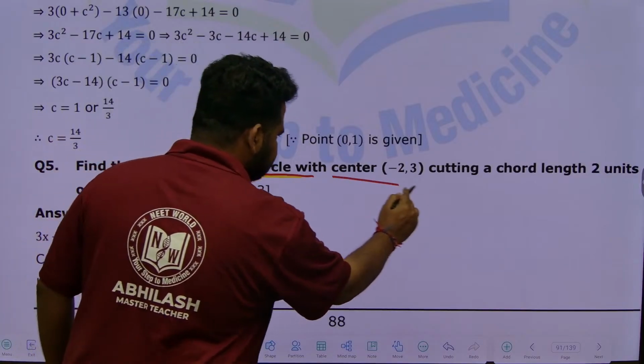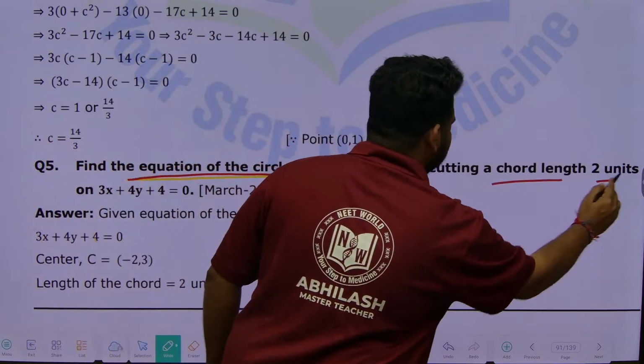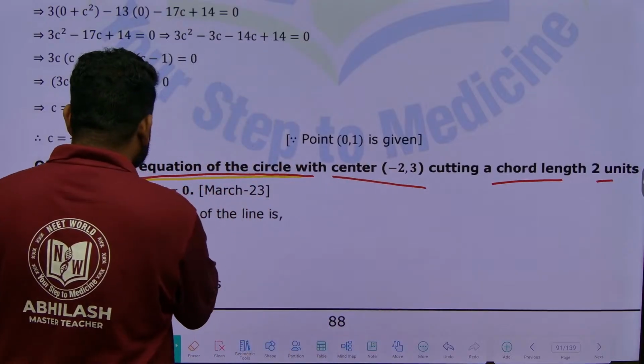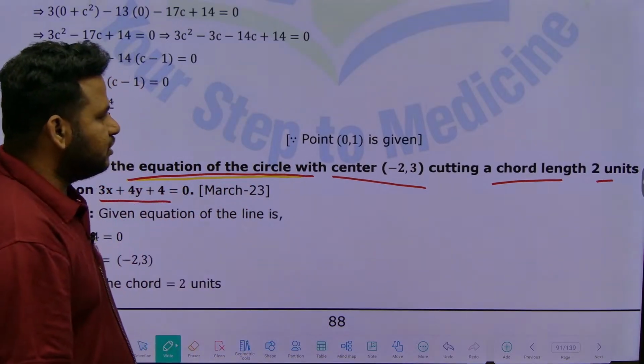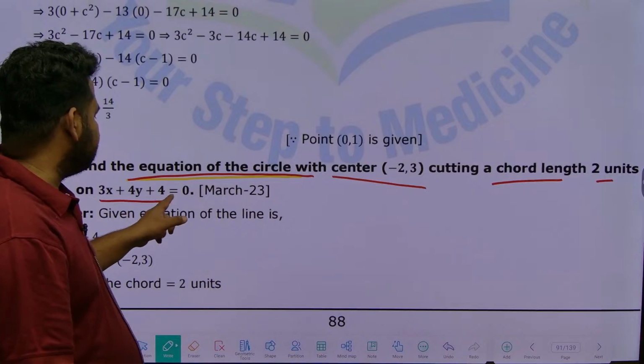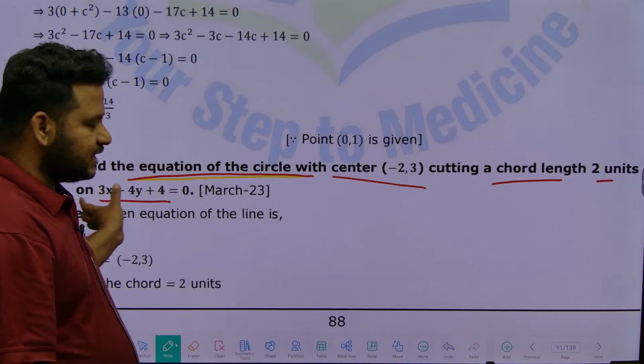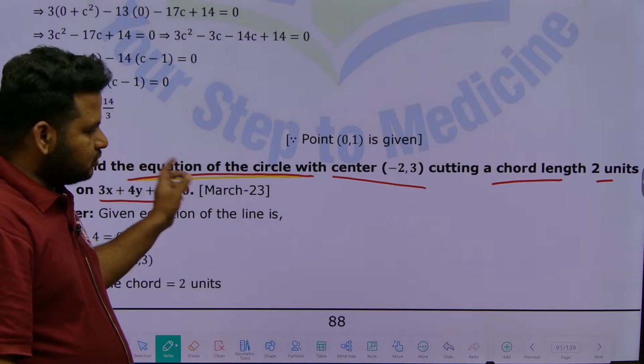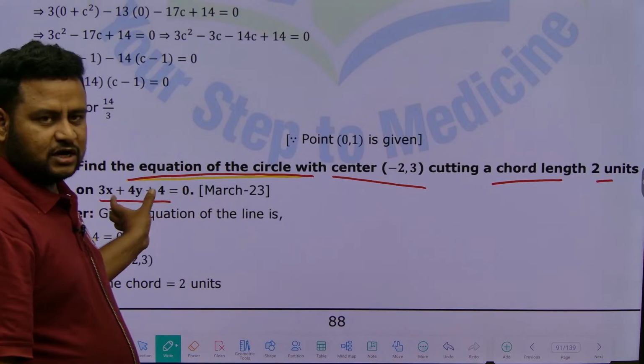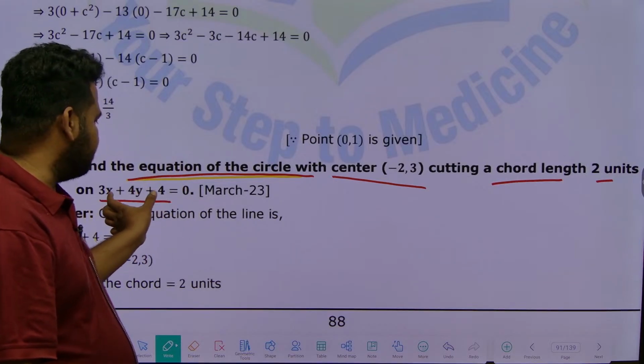The circle has its center given, cutting a chord of length 2 units on the line 3x plus 4y plus 4 is equal to 0. That is the line of the chord. The length is 2 units, and since there is a chord there should be a line, which is represented by 3x plus 4y plus 4 is equal to 0.